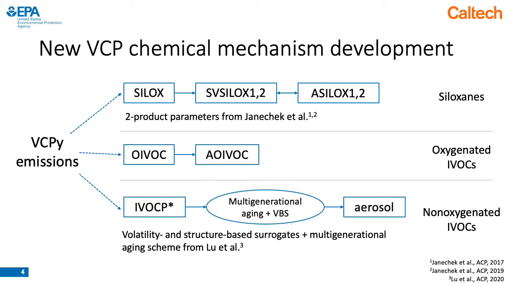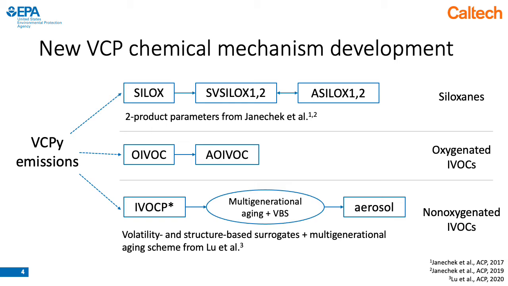Shown here are the 3 new chemical mechanism pathways that we implemented. On the top are siloxanes, and these are a type of oxygenated molecules that serve as a gas phase tracer from personal care products. And siloxanes are treated separately from other oxygenated IVOCs because they have a much slower reaction rate with OH. And so siloxanes use a 2-product model to represent their formation of SOA.